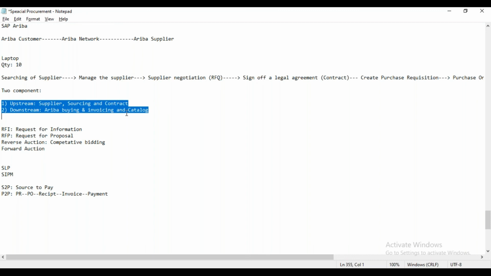Even though the supplier is also getting benefited, as suppliers get business from the customer over the Ariba network, it is more important from the customer perspective. Okay, have you got your question answered?